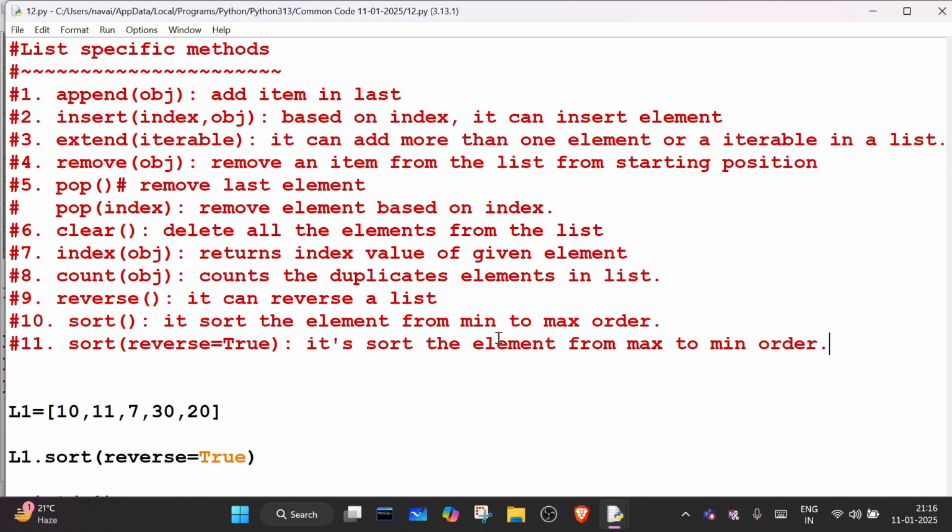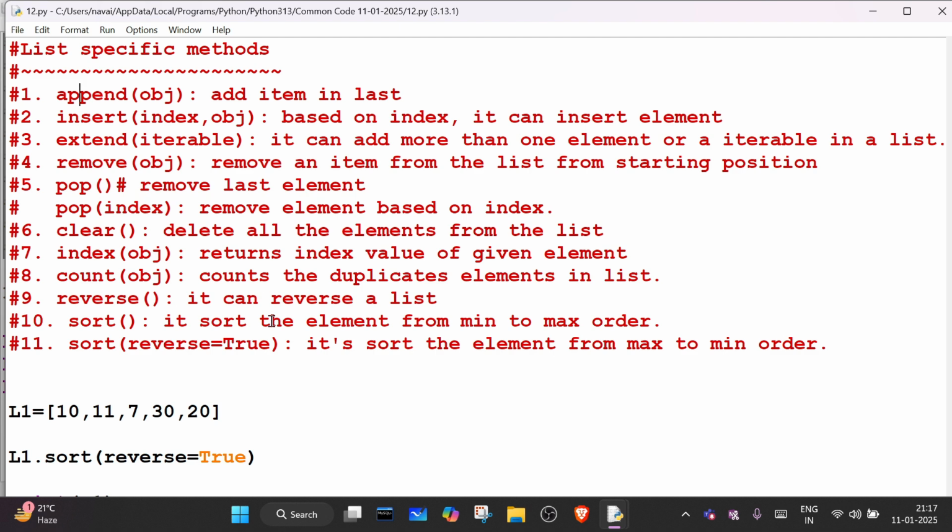Sir, if we want to add multiple objects at a specific index, how can we add that? If you want to add multiple elements at a specific index, in this situation we cannot use these predefined functions. Whatever I discussed here, we cannot use, but we can use a for loop.